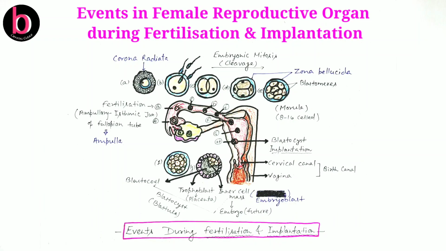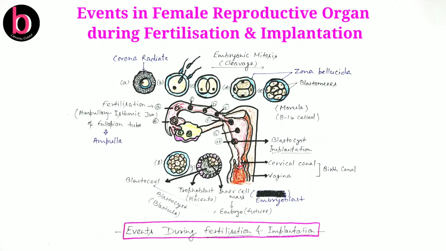Hello friends, in this video lecture we will discuss fertilization and implantation. Fertilization, as we know, is the fusion of a haploid male gamete with a haploid female gamete to form a zygote. But before fertilization, a number of sequential events occur in both human male and female.